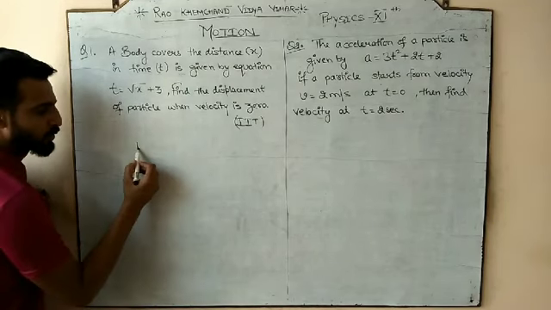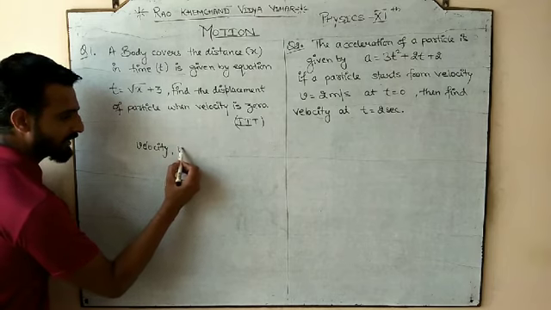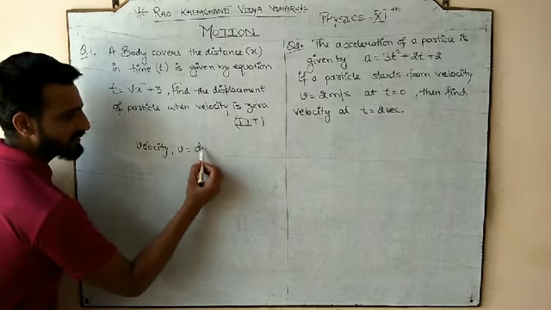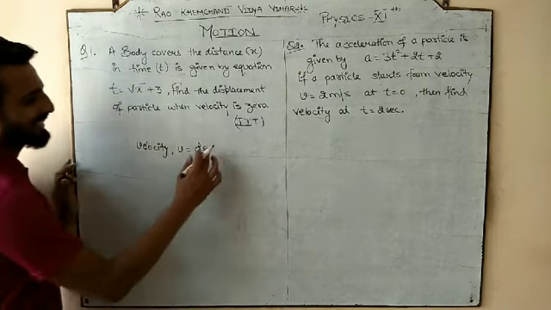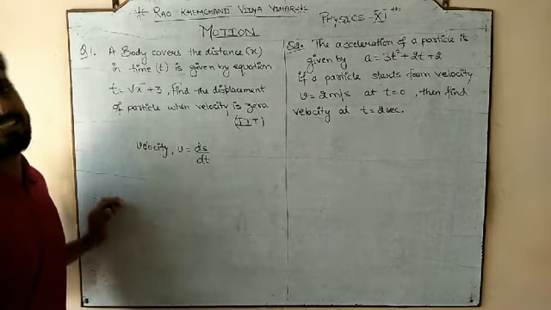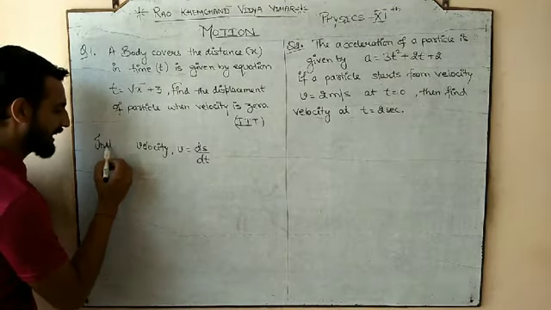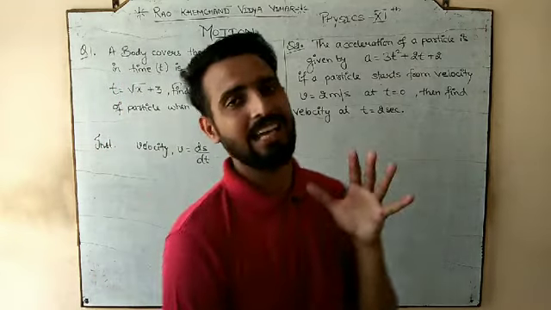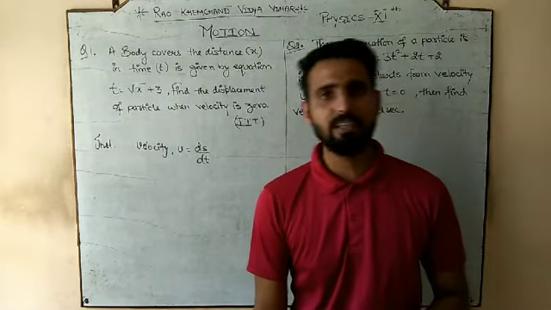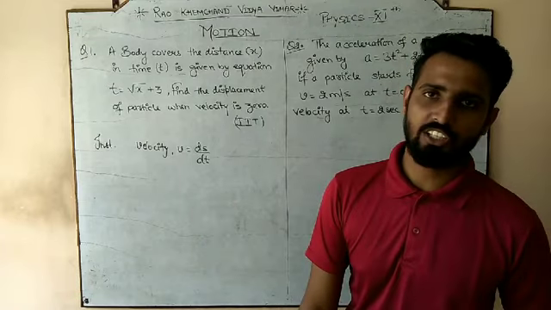What we came to know is that the velocity of any body is always ds by dt, the rate of change of displacement. We can call this instantaneous velocity, the velocity of a body at a particular time, a small change in displacement over a small change in time.